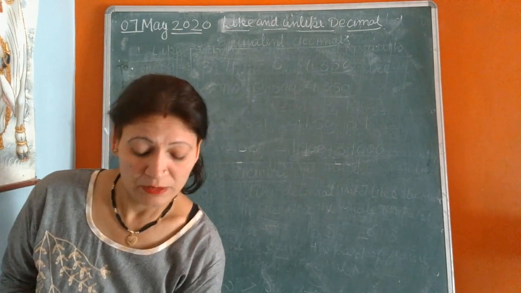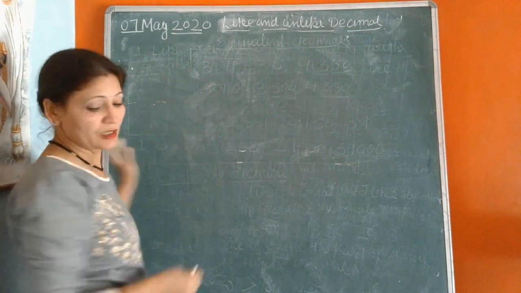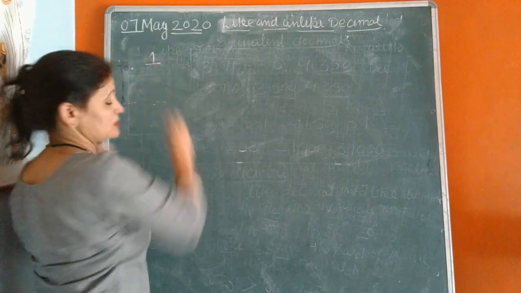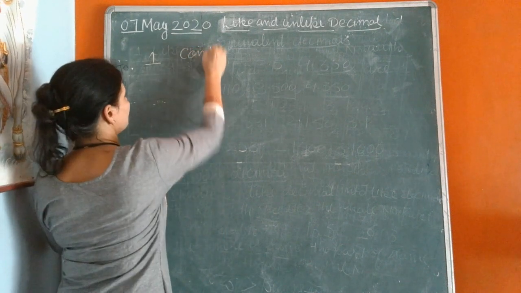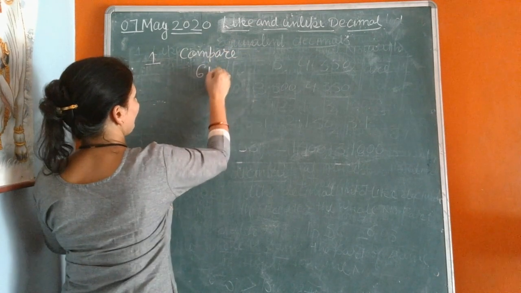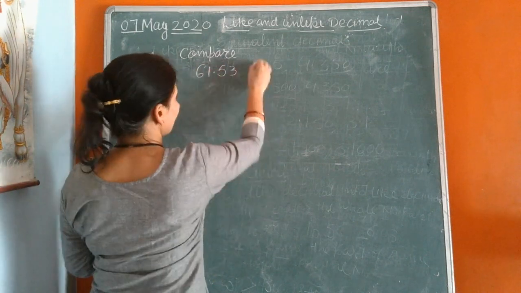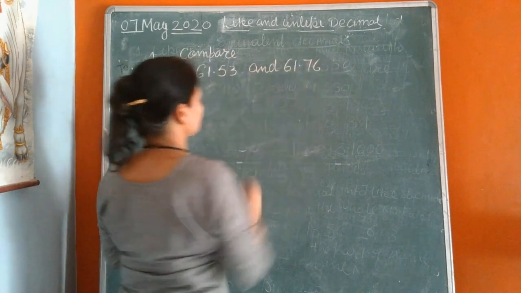Now take some more examples of comparison of decimals. First, compare 61.53 and 61.76.